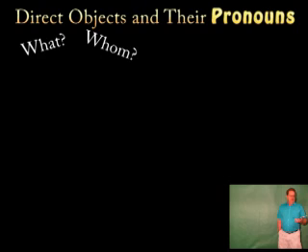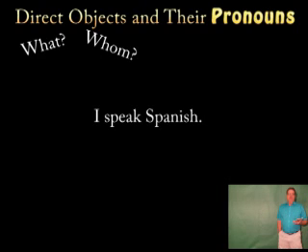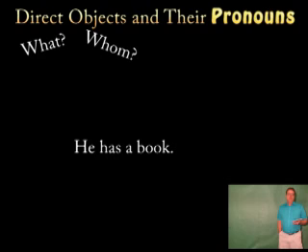For example, in the sentence, I see the DVD player, what or whom do I see? The DVD player is the direct object. In the next sentence, I speak Spanish. What do I speak? Spanish is the direct object. He has a book. What does he have? A book. A book is the direct object.